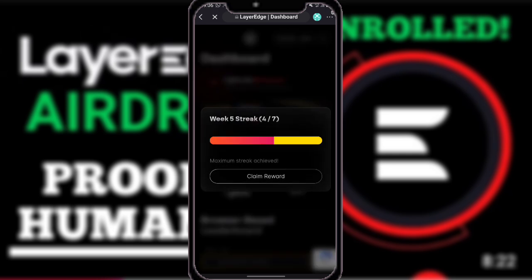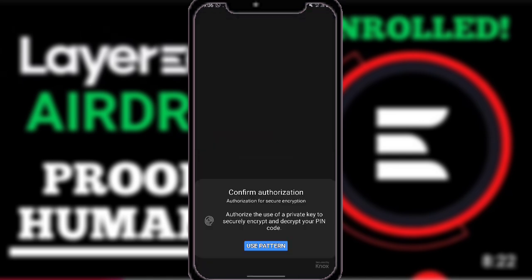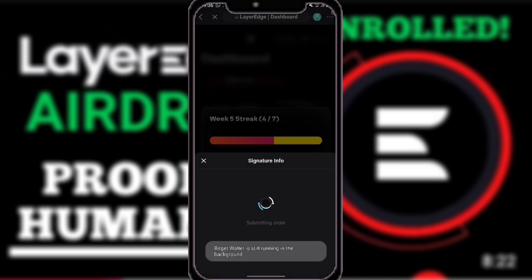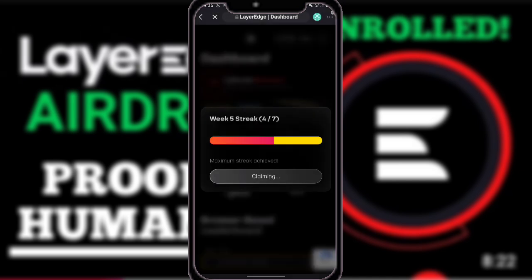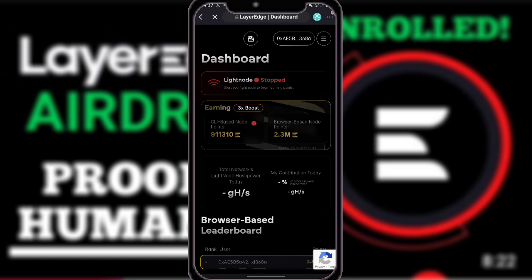Before we go further, don't forget to come and claim your daily reward, because even though the CLI-based node and browser-based node have been completed, you still have the chance to come and reclaim a daily stake, which will increase your points massively. And again, this increases points when calculating the airdrop, because this trick has a very important measure when they are calculating the airdrop.